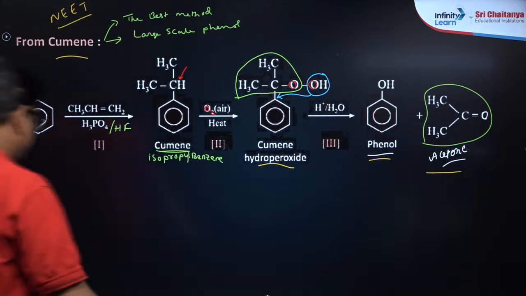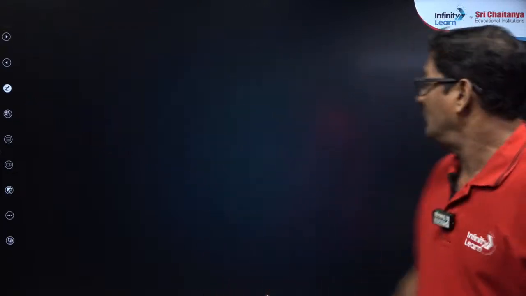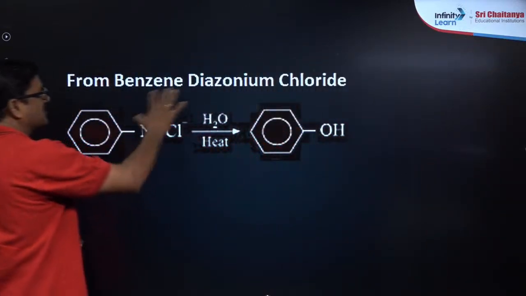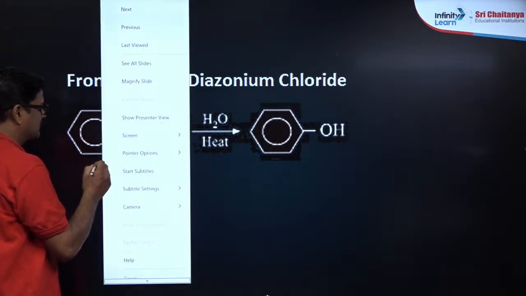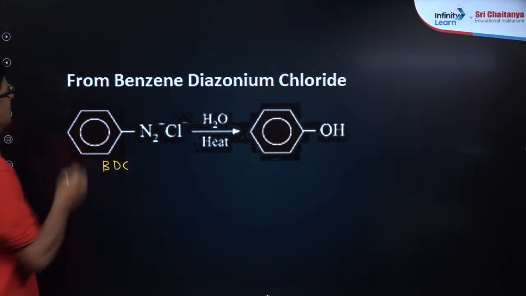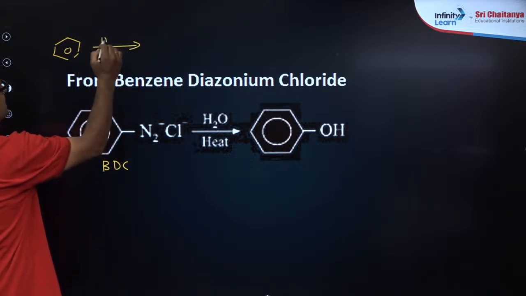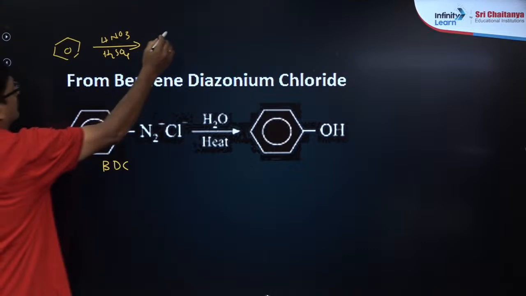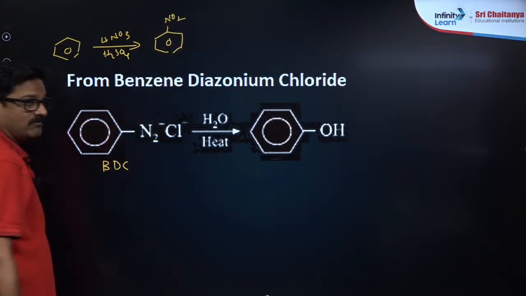Or I move ahead. We also have to see the properties of phenols. My dear students, from benzene diazonium chloride. So this is your benzene diazonium chloride. You can say BDC. How is benzene diazonium chloride made? First nitrate the benzene, with HNO3 and concentrated H2SO4. You are going to get nitrobenzene.